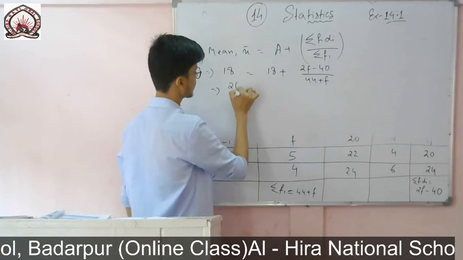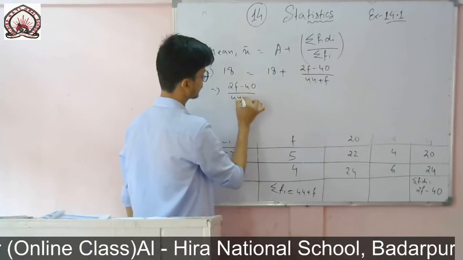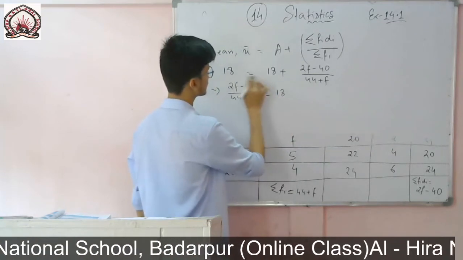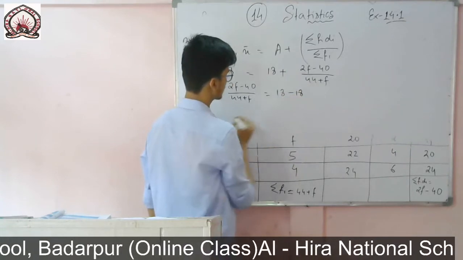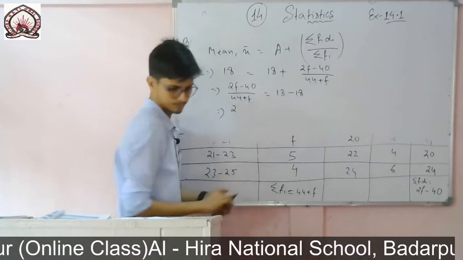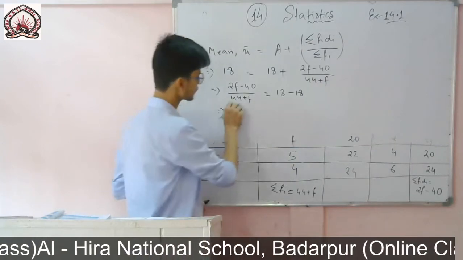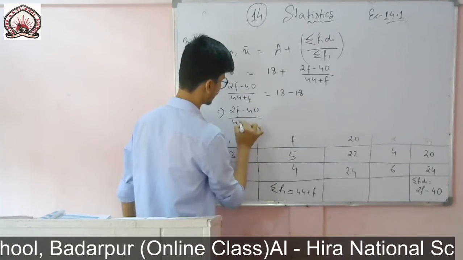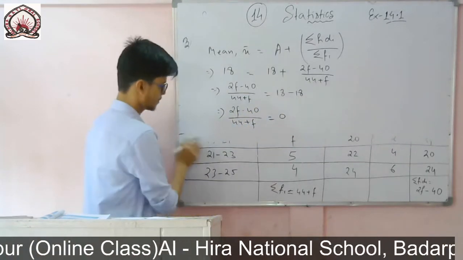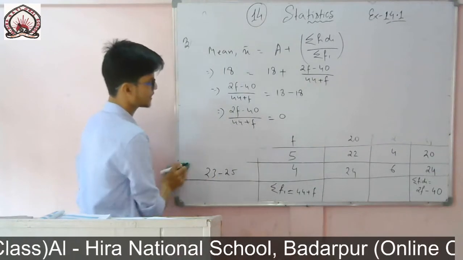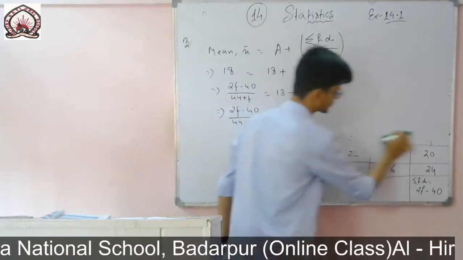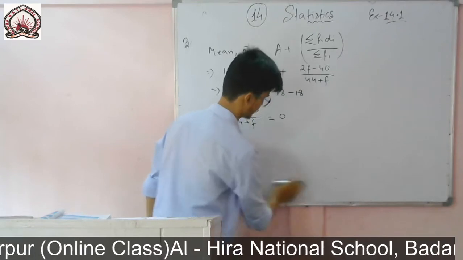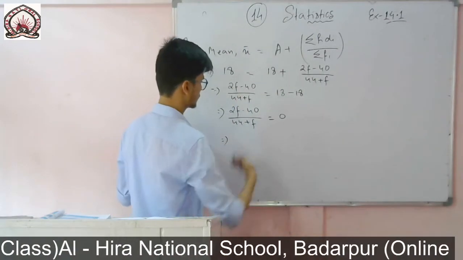So I can write this one, twice f minus 40 by 44 plus f equals to, you see here 18, it is there on that side, so if I transpose this one it will be minus 18. So twice f minus 40 by 44 plus f is equal to 0. So now I transpose it. If you want, you can take 2 common here and divide all by 2. It will be easy. So I am doing it directly.